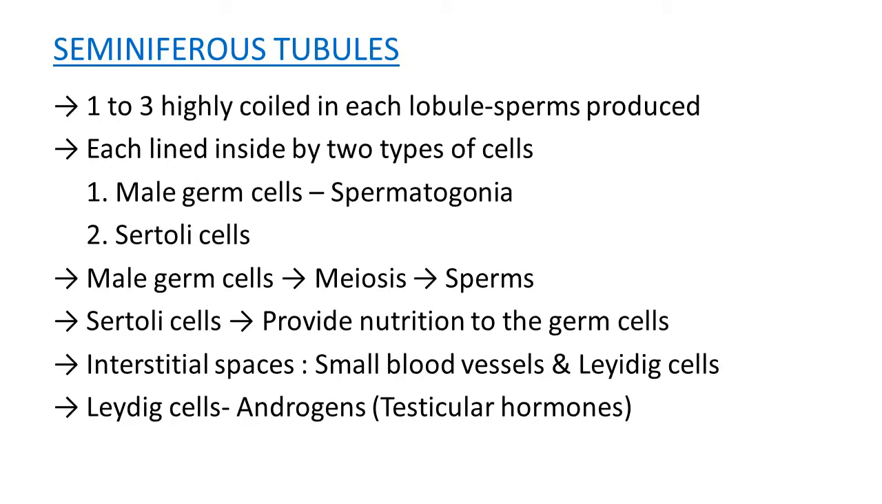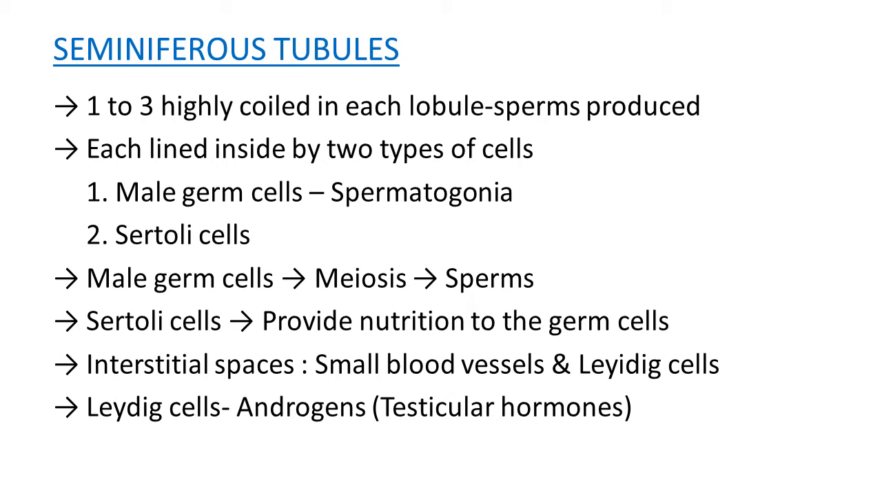Seminiferous tubules are actually 1 to 3 in number and highly coiled in each lobule. Actually, sperms are produced here. Each seminiferous tubule is lined inside by two types of cells. First, male germ cells, the spermatogonia. As the name suggests, male germ cells, they produce sperms. Second is Sertoli cells.